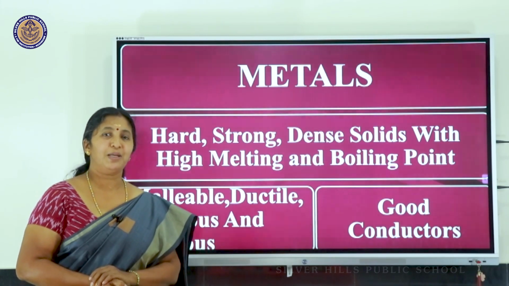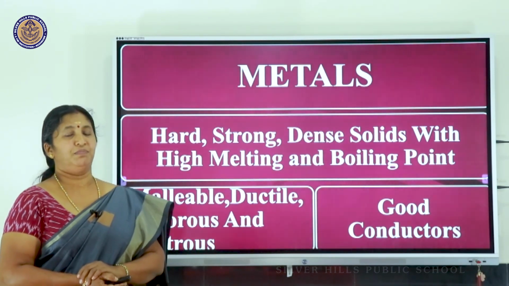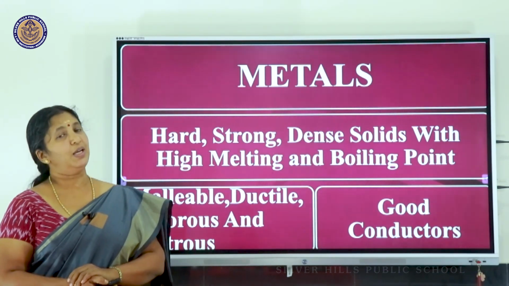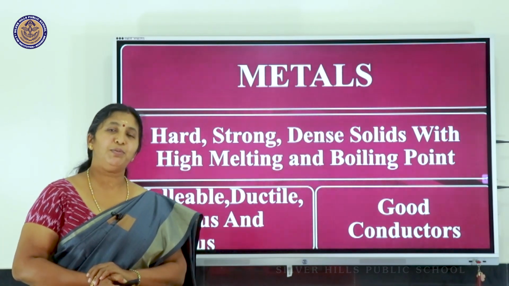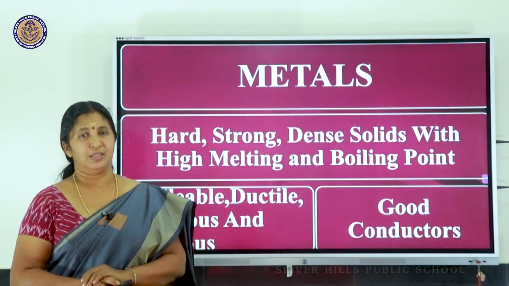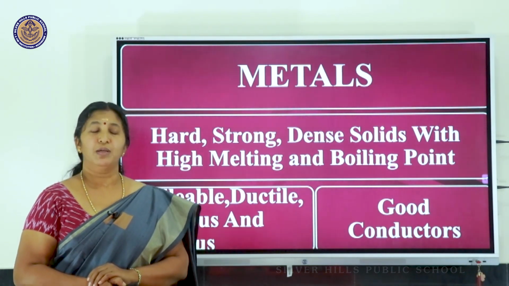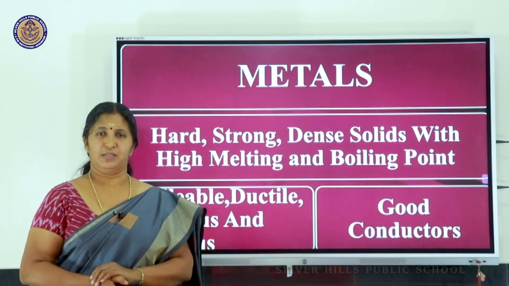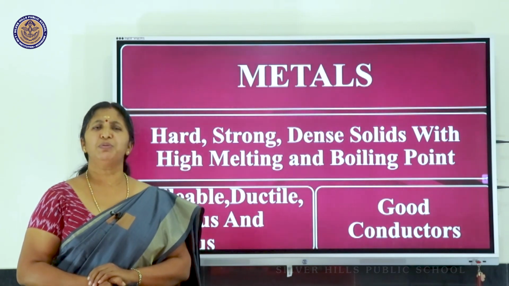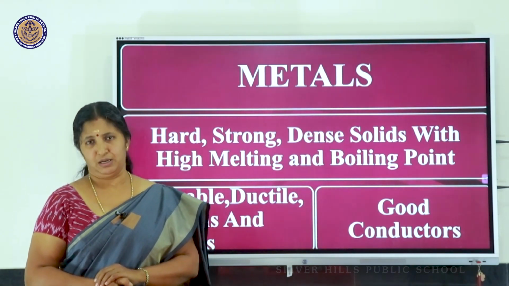We also studied about metalloids, a small group of elements which lie between the metals and non-metals. They show properties intermediate to those of metals and non-metals. This much we studied in the last class.